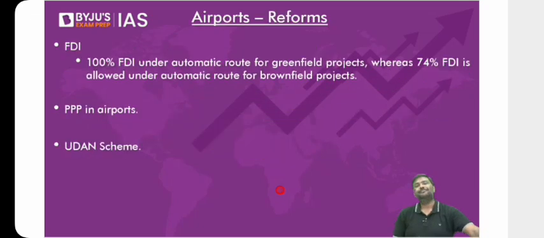So what is the solution then? What is the reform then? Let's go one by one. Point number one, FDI, foreign direct investment. We are allowing inflow of foreign investments within the civil aviation market. 100% FDI under the automatic route for greenfield projects.